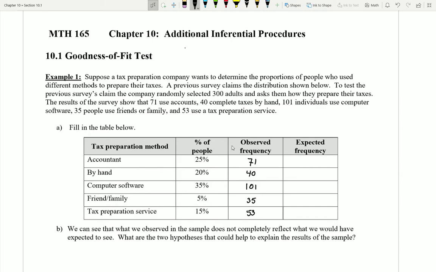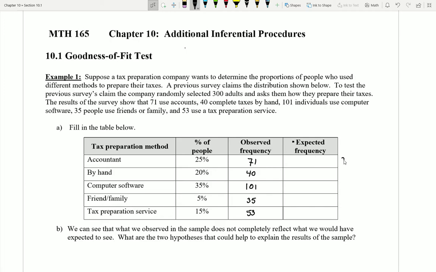But what we're interested in is trying to figure out, well, how many adults would I have expected to fall into each one of those categories? So if there were 300 adults total, and 25% of people are supposed to be using an accountant, then how would I figure out this value over here?